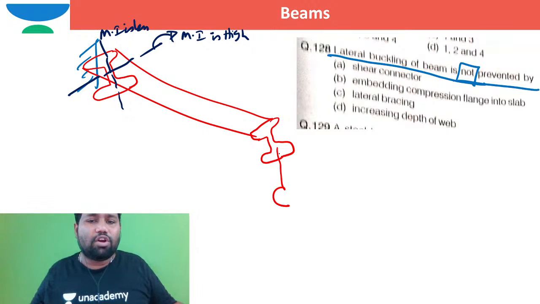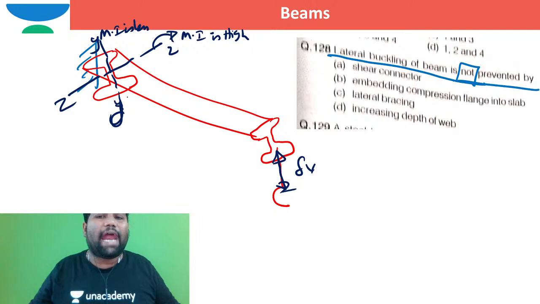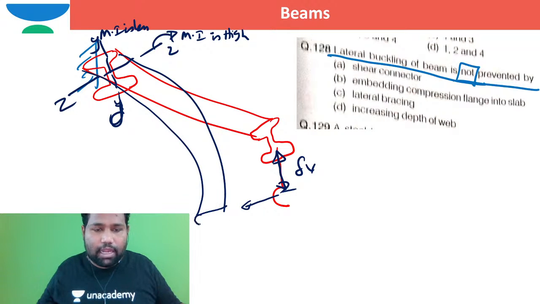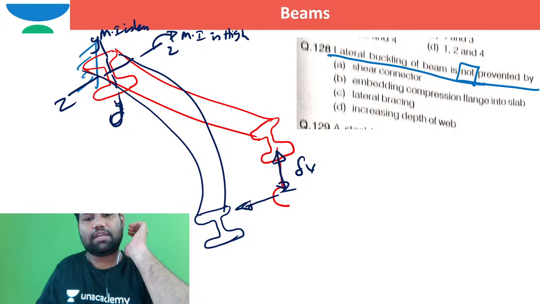So after it has deflected vertically downwards, because of its lower bending capacity with respect to the y axis, and as there are no lateral restraints, the beam will start bending even in the sideward direction in this way. If I want to show the deformation sketch, this is how it has deformed. This is vertical deflection and this is horizontal deflection.